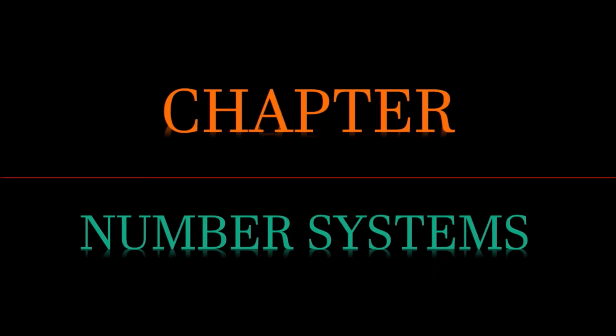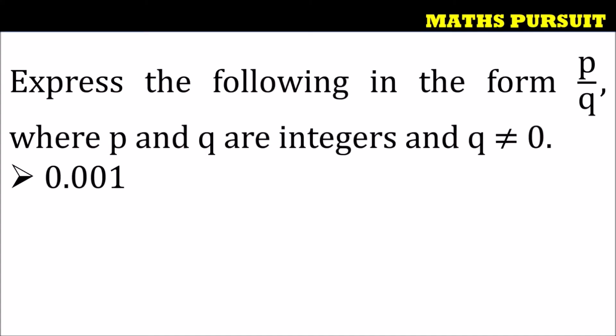Today we will look into the questions from the chapter called Number Systems. The given question is: express the following in the form P upon Q where P and Q are integers and Q is not equal to 0, and the given number is 0.001 with a bar. So guys, let us see how we can express 0.001 in the form of P and Q.